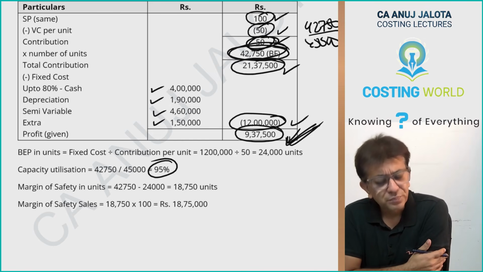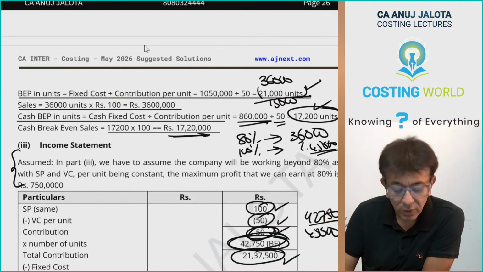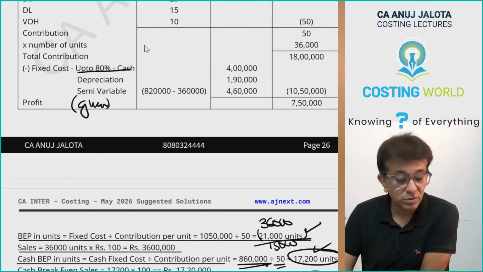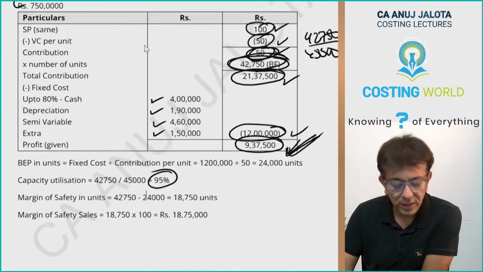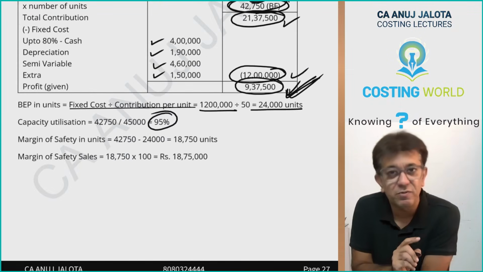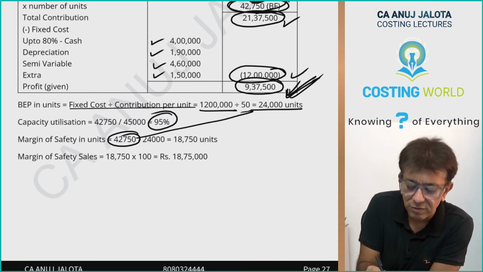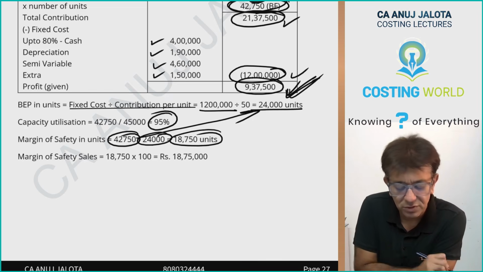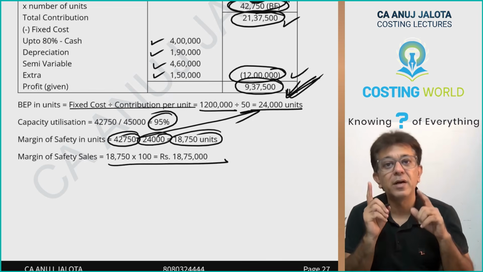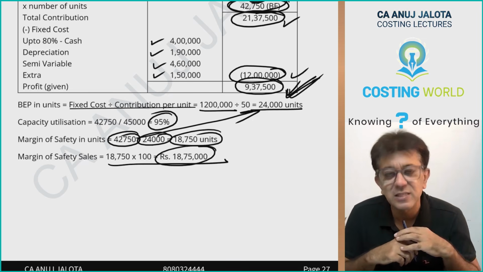Okay. Correct? Further. Now see, break even point you have to be finding because you have to find out margin of safety. So therefore break even point is fixed cost divided by contribution per unit. 12 lakh divided by 50, 24,000 units. You're going to be selling 42,750 units, no? 42,750 minus 24,000, that will give you margin of safety. Multiply it by 100, that will give you margin of safety sales. So therefore, that should be 18,75,000.